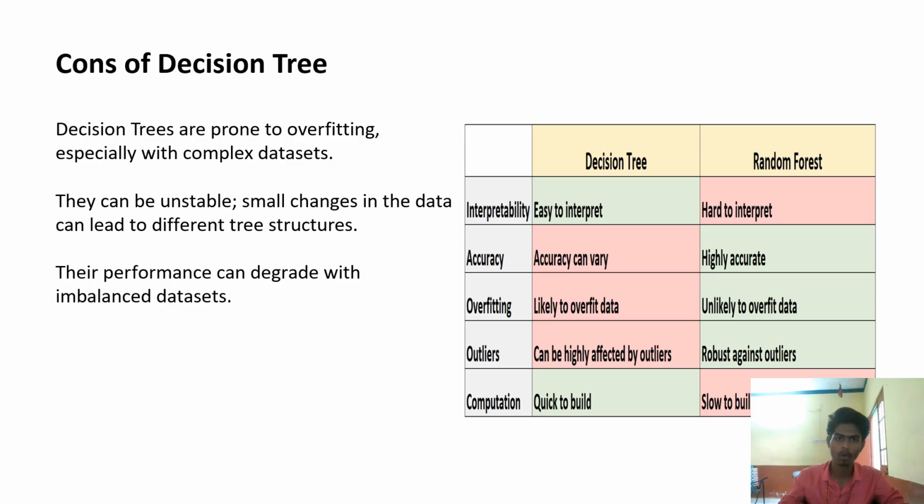Now we are discussing the cons of decision tree. Decision trees are prone to overfitting, especially with complex data sets. As we learned, the decision tree looks like a tree structure.